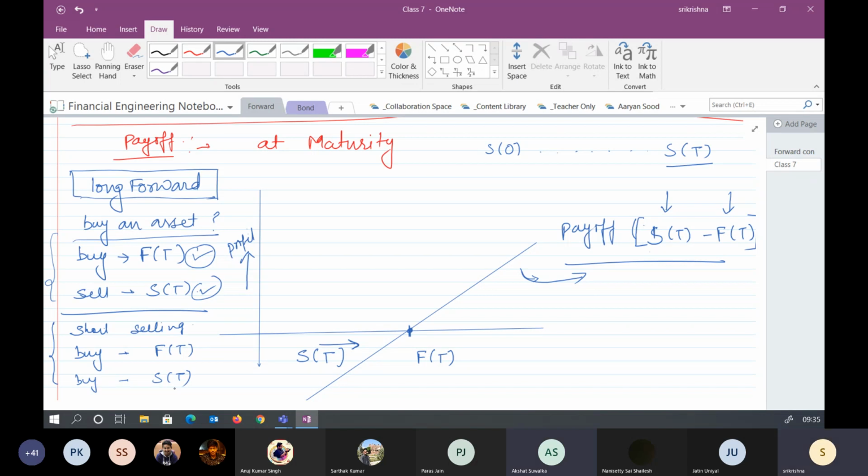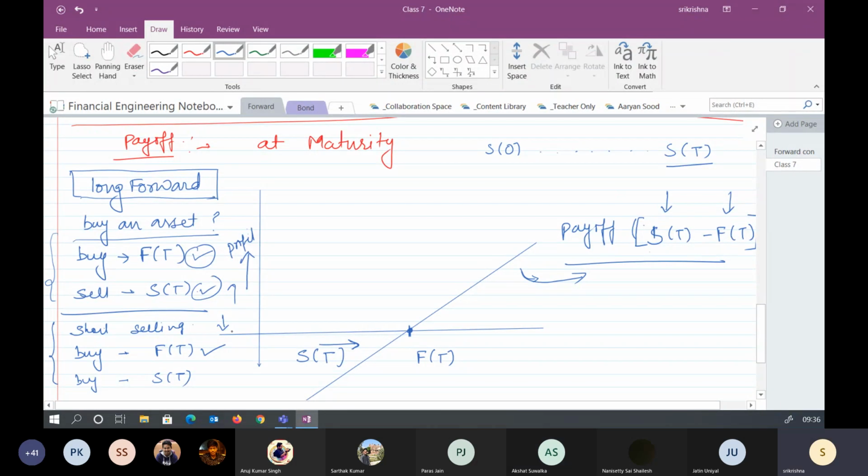We have to sell that. Here we have not assumed any short selling in the first part, and in this second part we are assuming short selling. So short selling means that at expiry we have to return the asset. To return the asset we need to buy. Now this buying can be done in two ways. One, we would have entered into the forward contract, and this would have been the price at which I would have bought the asset.